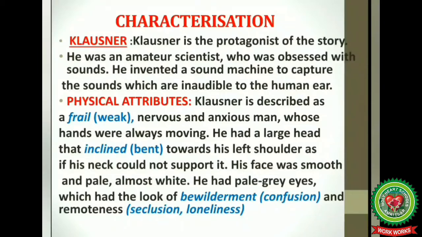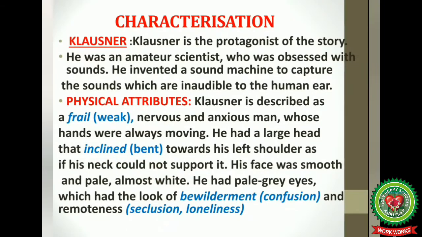He had pale grey eyes which had the look of bewilderment and remoteness. So here note down the meanings of the difficult words. First is frail. Meaning is weak. Next, inclined. Meaning is bent. Next is bewilderment. Meaning is confusion. Next is remoteness. And its meaning is seclusion or loneliness.